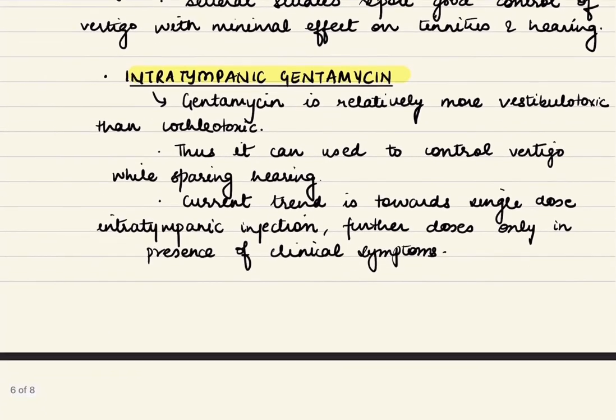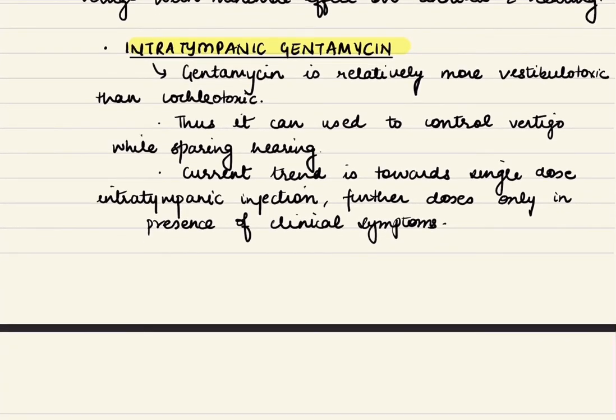Now coming to gentamicin, it is an aminoglycoside which is relatively more vestibulotoxic than cochleotoxic. Thus, it can be used to control vertigo while sparing hearing. Now, the current trend is towards single dose intratympanic injection, and further doses are only given if there are still clinical symptoms.